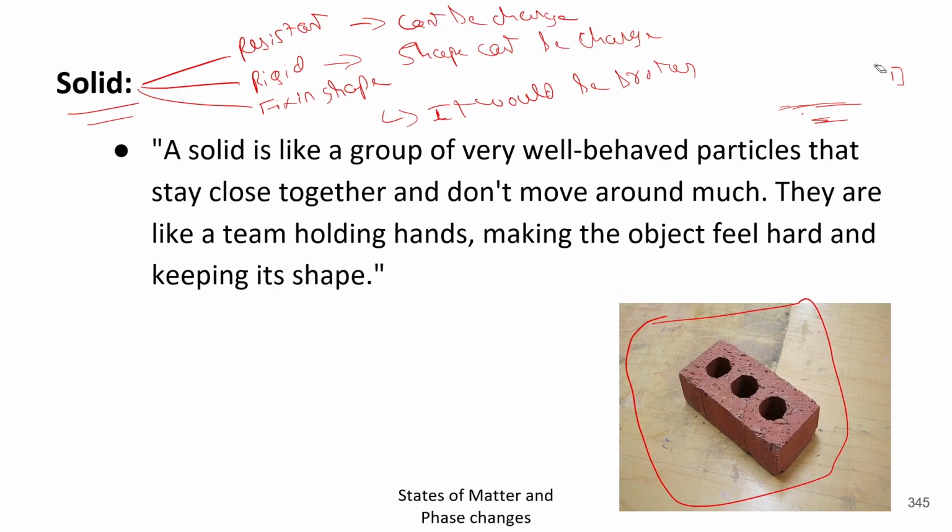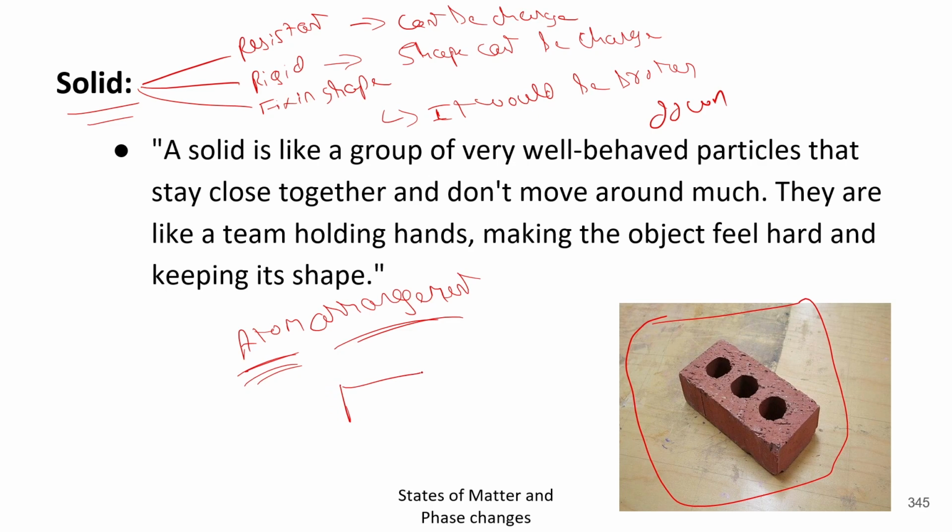Now second question is why? Why the solid is rigid? Now the answer is atom arrangement. Because in solid like this one, atoms are very closely packed. So that's why it is rigid. And that's why it cannot be transformed into another form except broken down it into two forms. Got it? So it is about the solid.